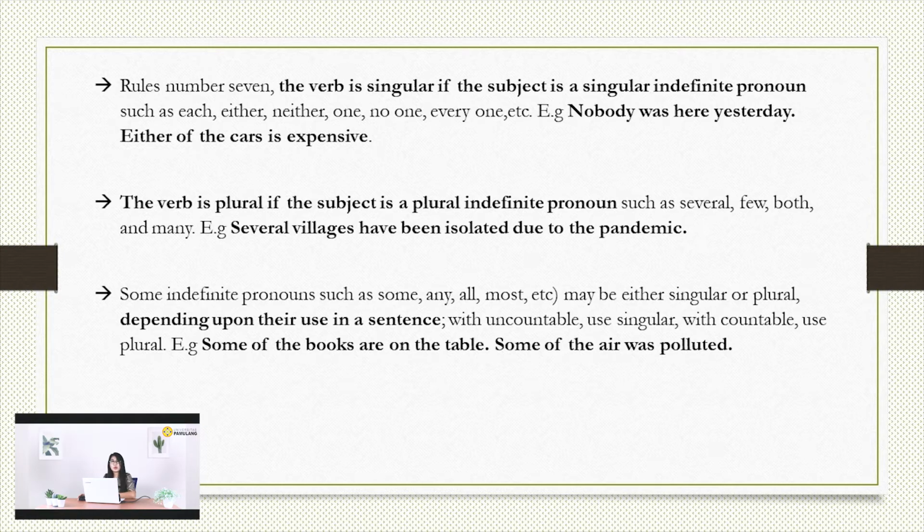Some of the air was polluted. Here, some in the first example is plural because it is continued by plural count nouns, and in the second one, some becomes singular because it is followed by the uncountable noun air.